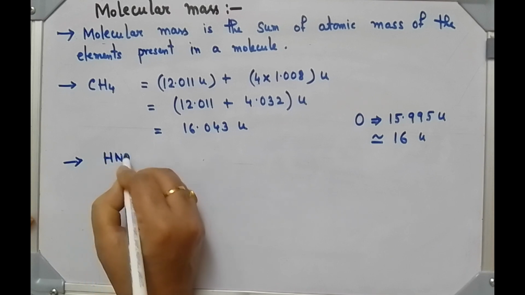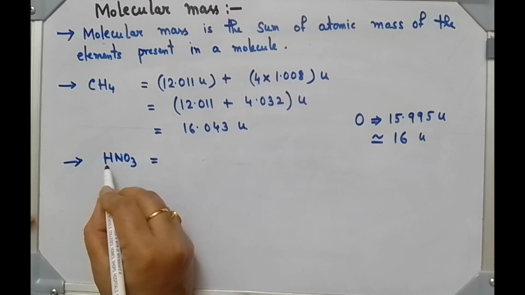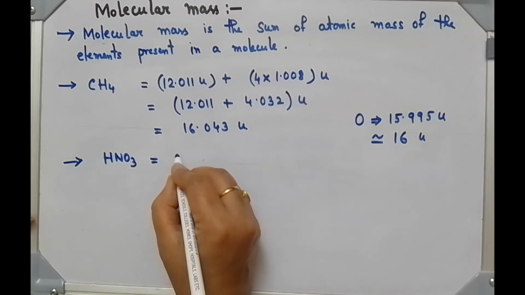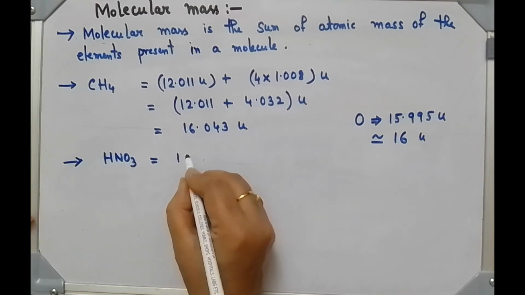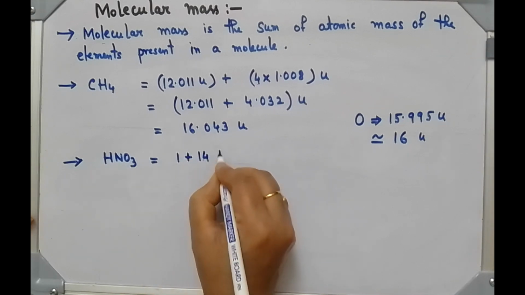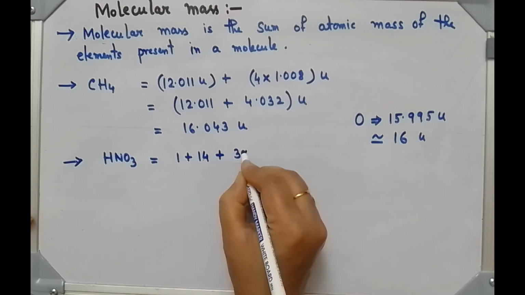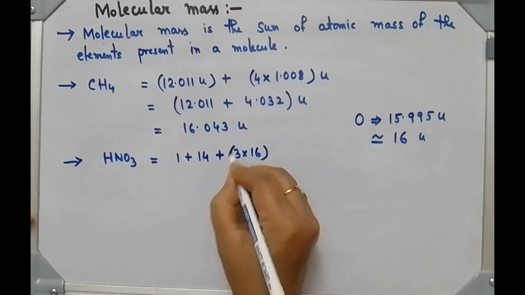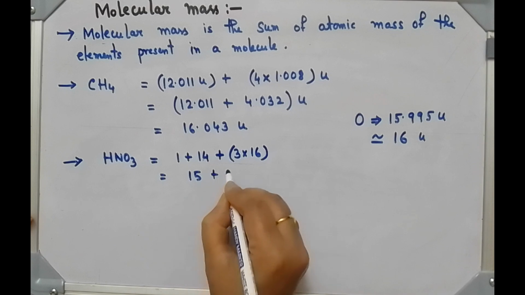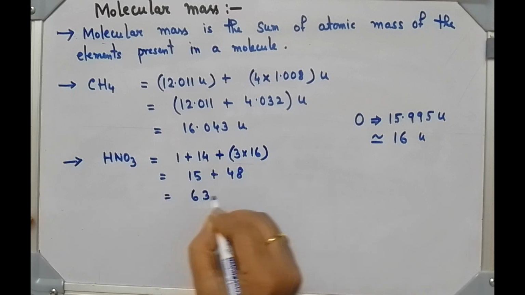What is HNO3? Nitric acid. Each hydrogen has atomic mass 1, and one hydrogen atom is there, so 1 plus nitrogen has atomic mass 14. Each oxygen we are considering 16, so 3 into 16. If you calculate, it is 15 plus 48, 63 U.